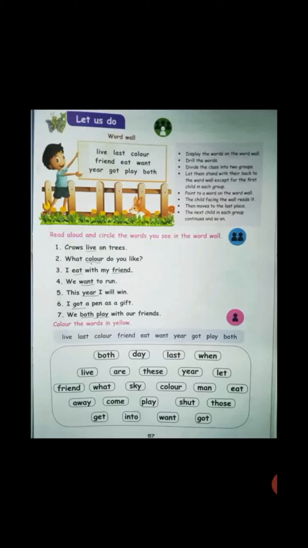Down you can see one box. In that box you can see these words. So find those words and color them in yellow. Clear, children?